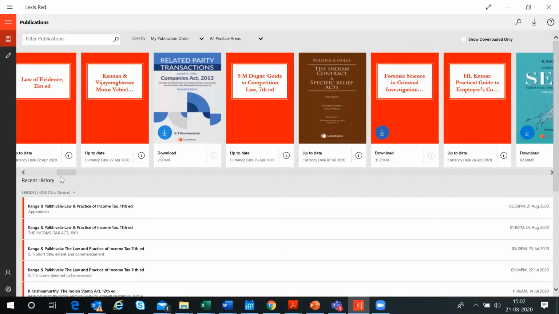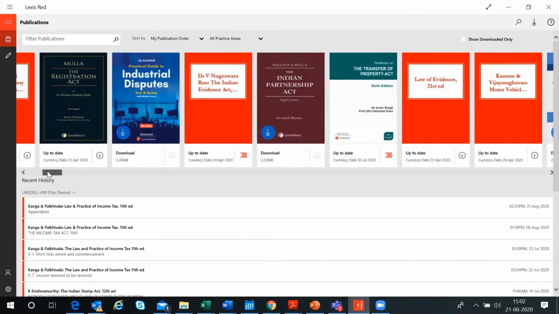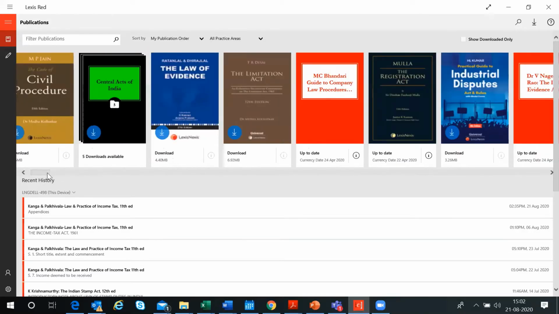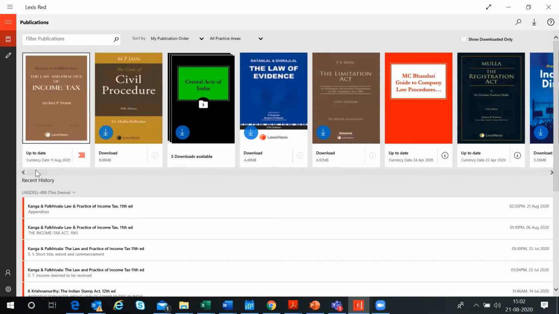Okay, you will have to first download whichever books you want. So you can see certain books are available to me which say it is up to date, but there are certain places where you see this download icon and you will have to click on it to download. Whichever book you want to look at, you can just click on the download icon and you can look at that particular book.